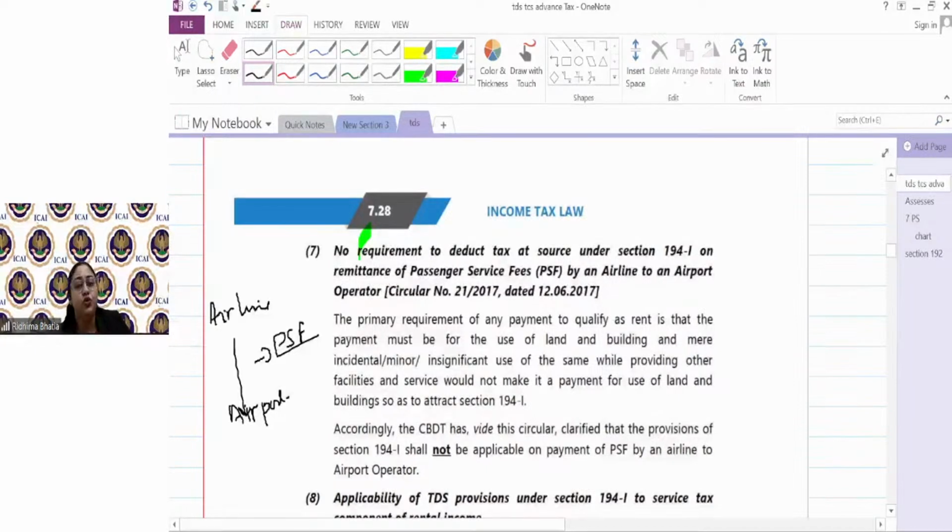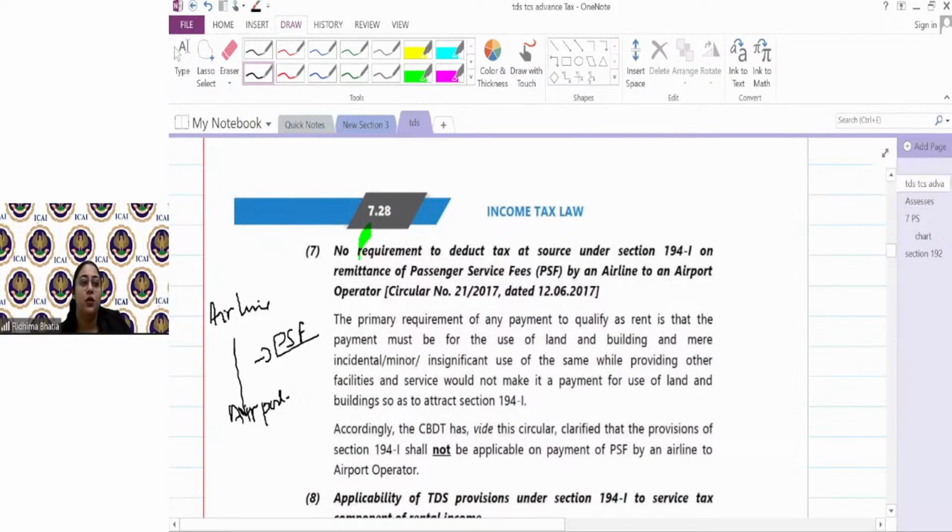ठीक है, अब अकासा एयरलाइन जो जो एयरपोर्ट यूज करेगी, अब वहां पे एयरपोर्ट पे क्या होगा गाइस? Whenever you go through a plane, what happens is that you have to go to the airport, then there is a check-in counter, then there is a security counter, there is a baggage counter, etc. So ये सब मैंने थोड़ी ना पेमेंट करा, मैंने तो सिर्फ एयरलाइन को पेमेंट करा एज अ पैसेंजर. But the airline gives each airport a fee to handle their passengers. Airport has provided me the counter, airport has provided me the security service, airport has provided me a sitting area for my passengers.